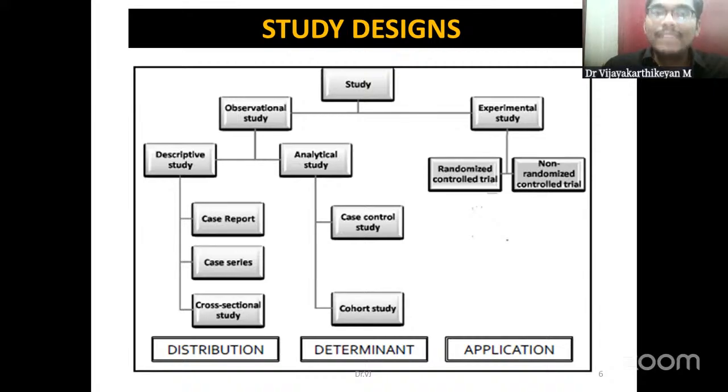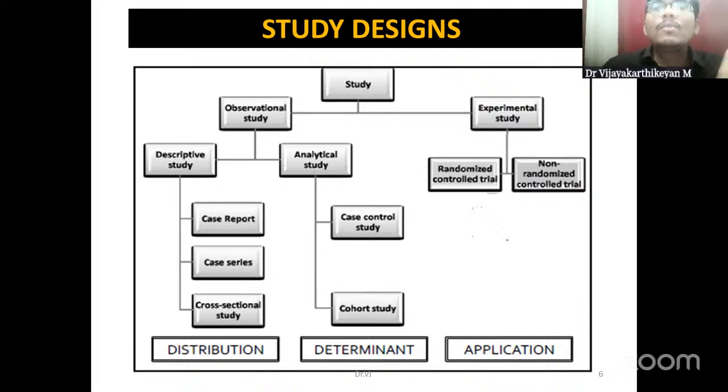As the name itself indicates, we are just going to describe the population. This describing of the population will be based upon time, place, and person. And most of the descriptive studies, or all the descriptive studies, won't have any comparison group. We will be just studying a particular population, and we will be giving a result. And at the end of a descriptive study, we can't check for an association between an exposure and an outcome. That association can't be tested in case of a descriptive study.